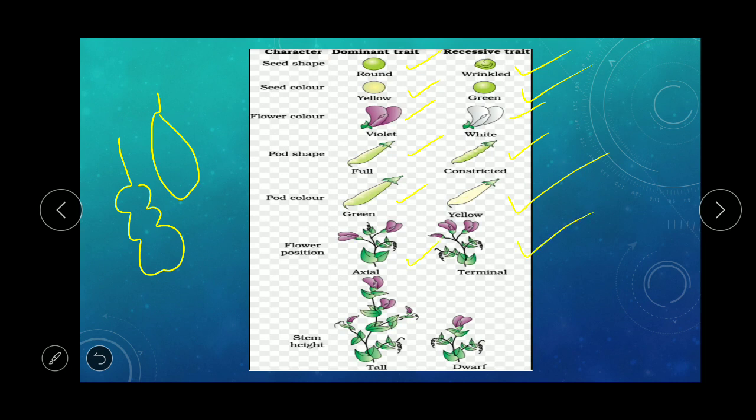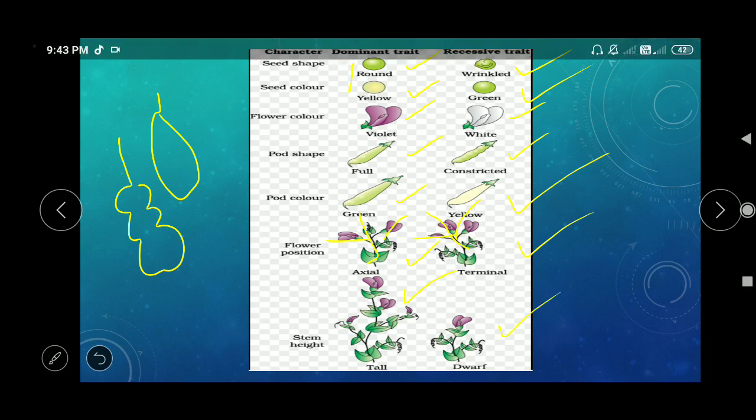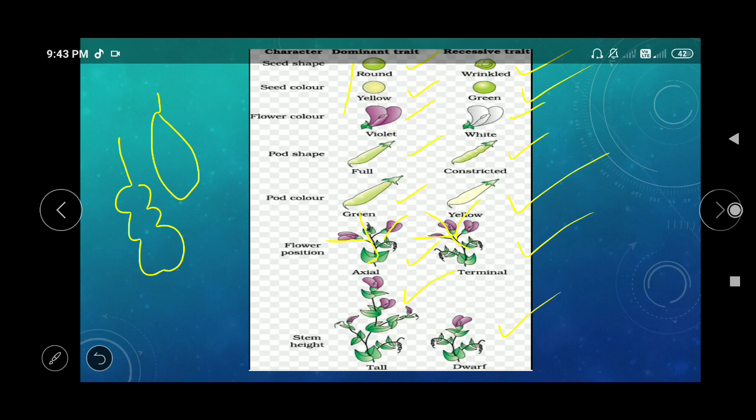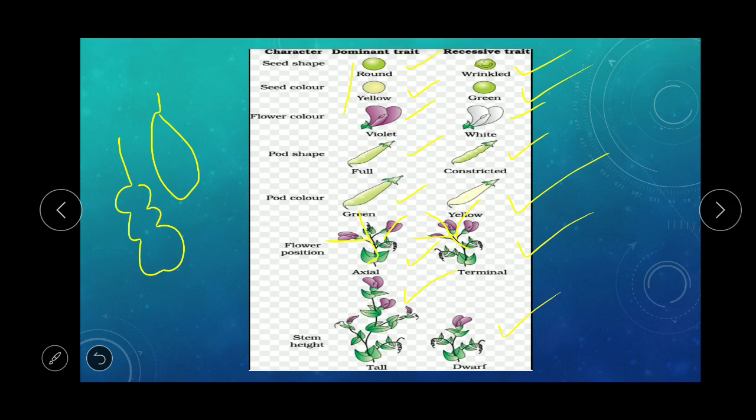Axial means that, if this is the mid axis, the flowers are arising from the sides, that's why it is axial. And here, the flowers are arising at the end of the axis, that's why this is the terminal flower. Then for stem height, tall is dominant, and dwarf is recessive. So in this set of characters, round, yellow, violet, full and the others are dominant, and wrinkled, green, white and the others are recessive.